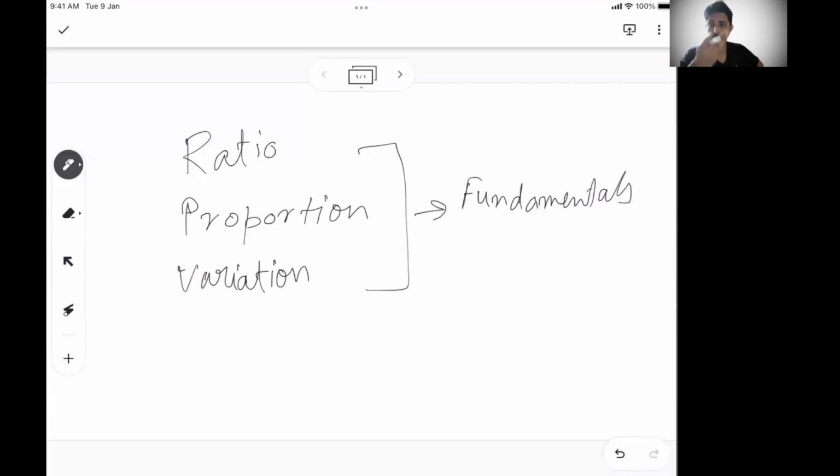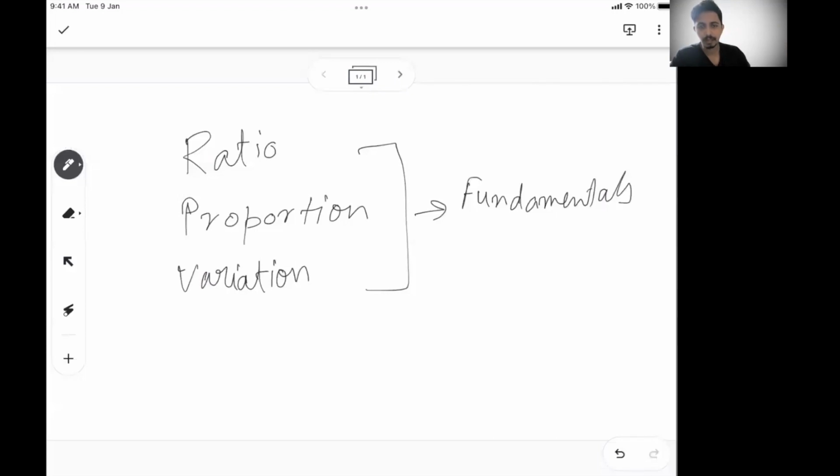Like in a time and work problem or a time, speed, distance problem, you can apply this, or any other arithmetic area, like simple interest, compound interest, or mixture and allocation. You can see ratio, proportion, variation applications there. If you understand this topic very well, the problems are not very complicated, but the concepts need to be understood properly so that you can apply them across areas wherever needed, like time and work, time, speed, distance, and other places.